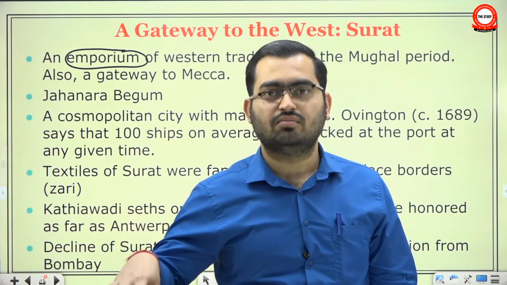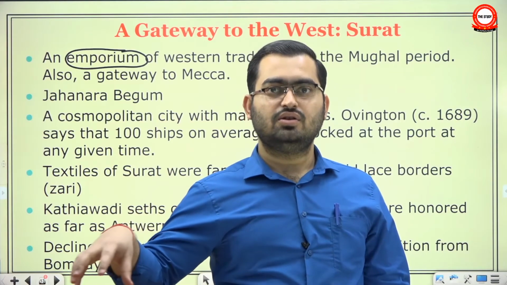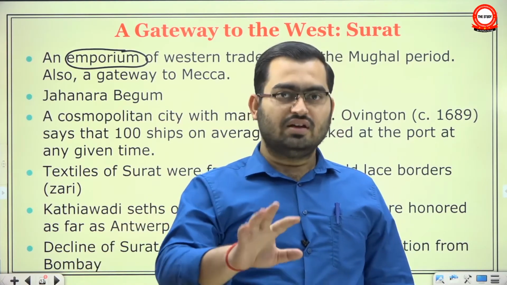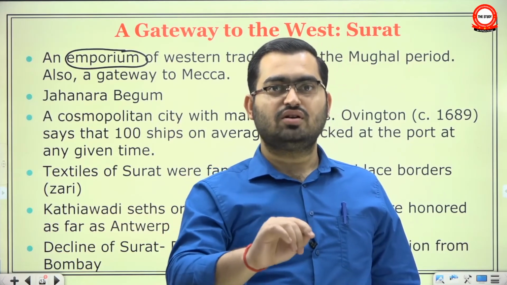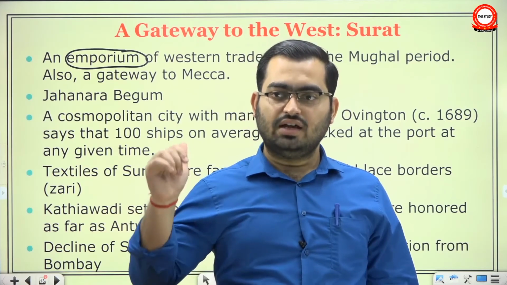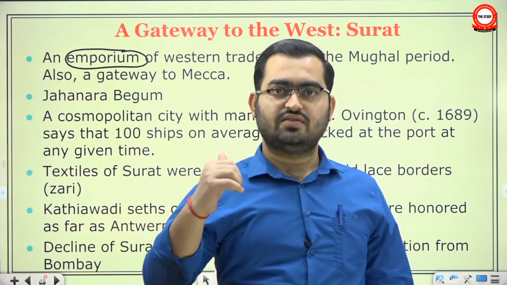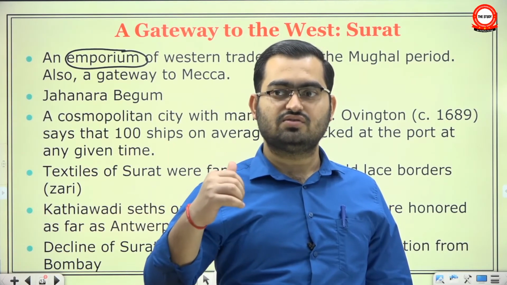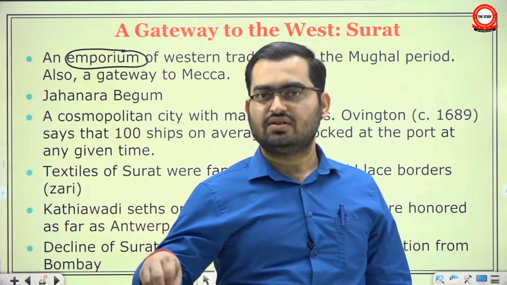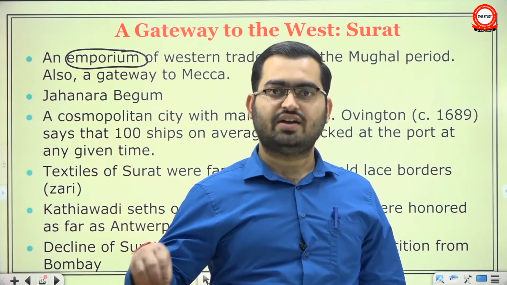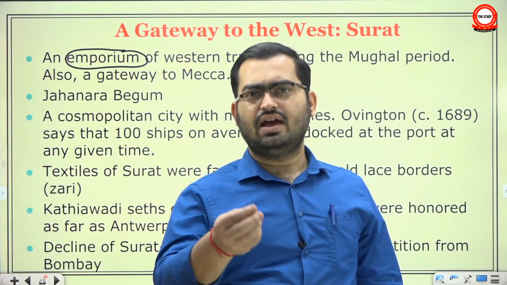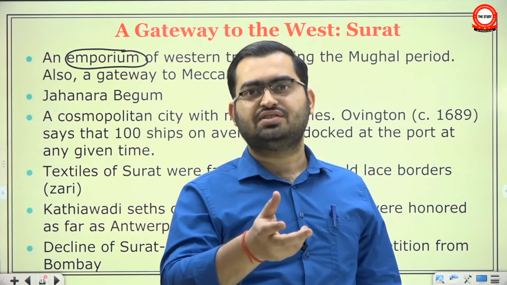Here the important trade guilds and important foreign European companies would have their own factories where they would not produce anything. See, in modern times when we say factory, we associate it with manufacturing. But in the case of the 17th and 18th centuries, especially after the arrival of European companies, when we say factory, it means a godown, where very little, if at all, manufacturing happened.